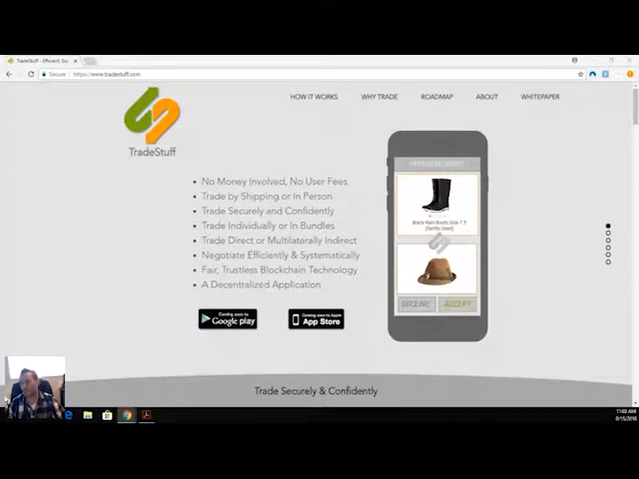So Tradestuff aims to solve the problem of barter as it exists today, which is inefficient. It's got a lack of trade security. There's fees in general. There's no transparency and auditability, and it requires a coincidence of wants, meaning that we want each other's item in order for a trade to exist.